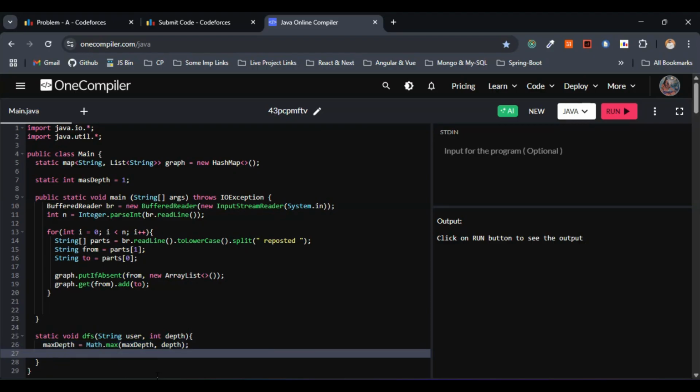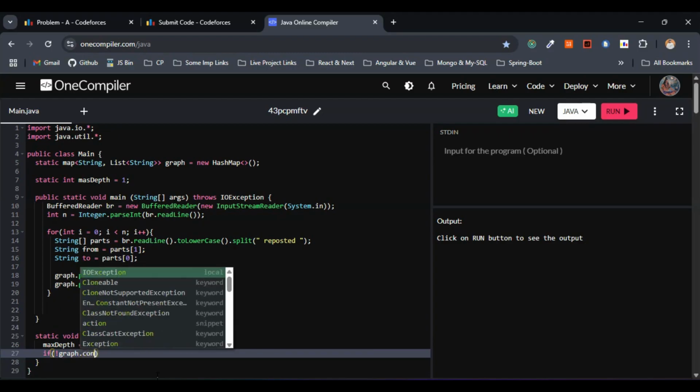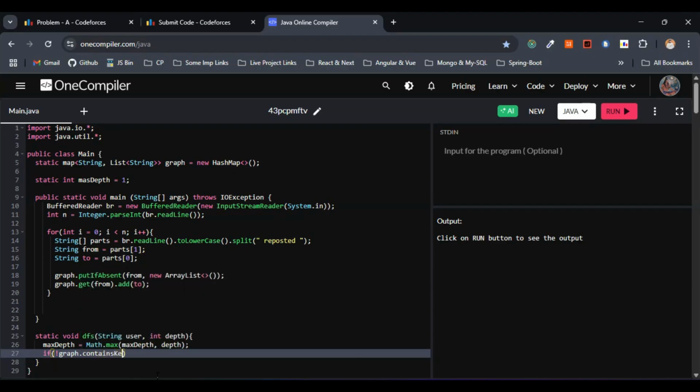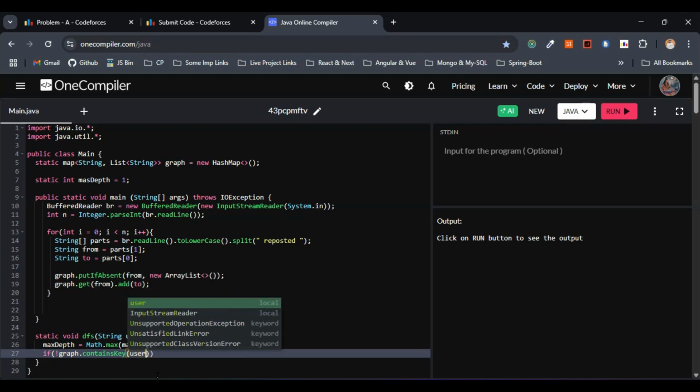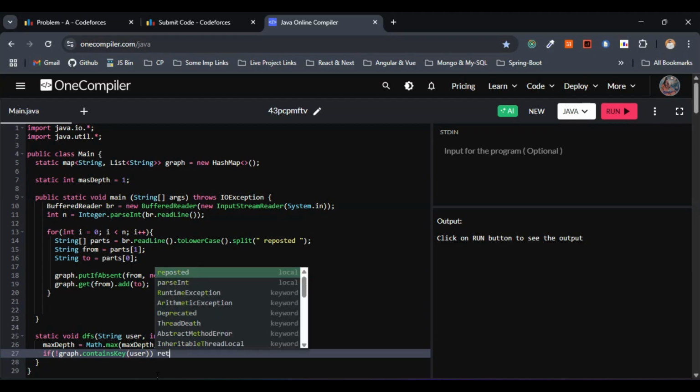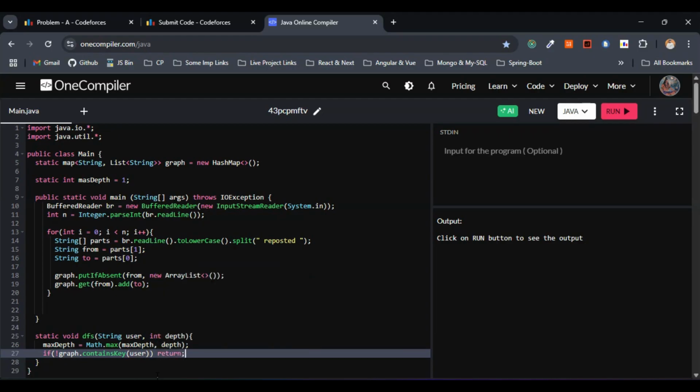If no one reposted from this user, we just have to return nothing. As we are making use of the hash map, we can go with containsKey. If the graph does not contain the user, meaning no one reposted from the user, I'll just give return. We're not returning anything here.